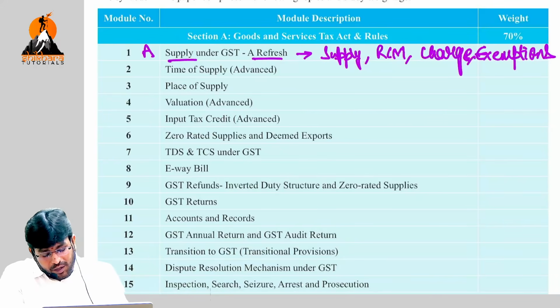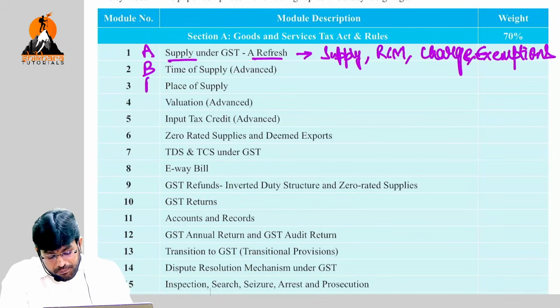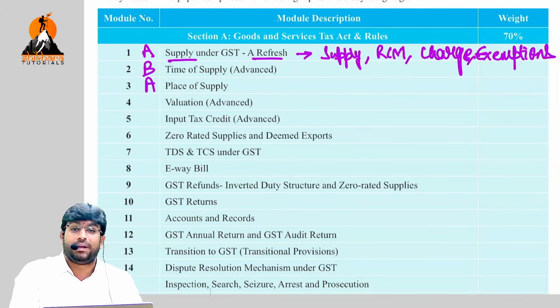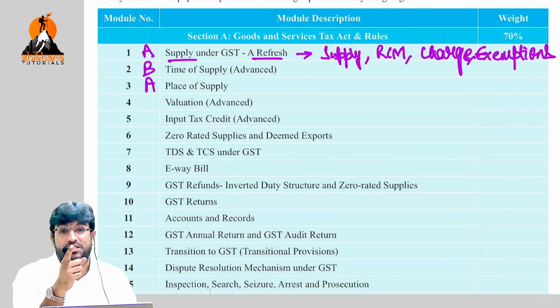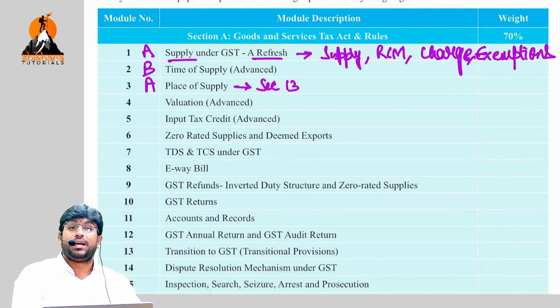Next, time of supply, advanced discussion. This is generally a B topic. Place of supply, very important. I will definitely tell you it is an A topic. This is based on trend analysis only. Almost every time a question is coming in the examination. And don't miss out section 13 of place of supply. Very important. They are focusing a lot on it in the examination. Section 13 comes into play in case of services where the supplier or recipient, one of them, is outside India.